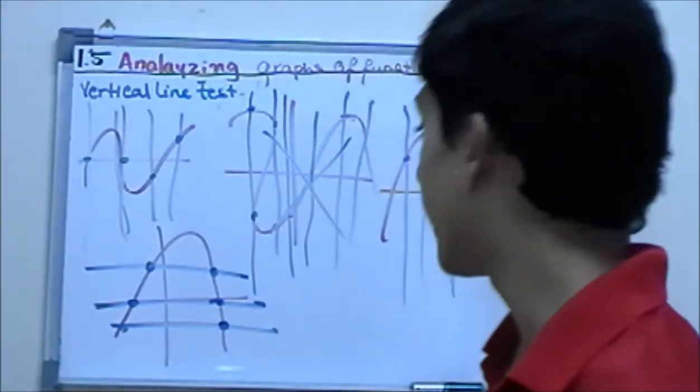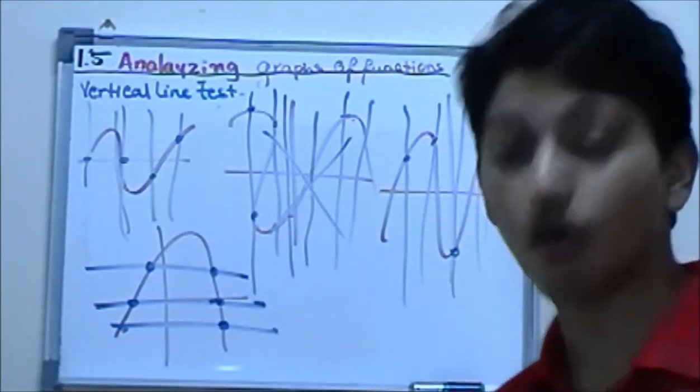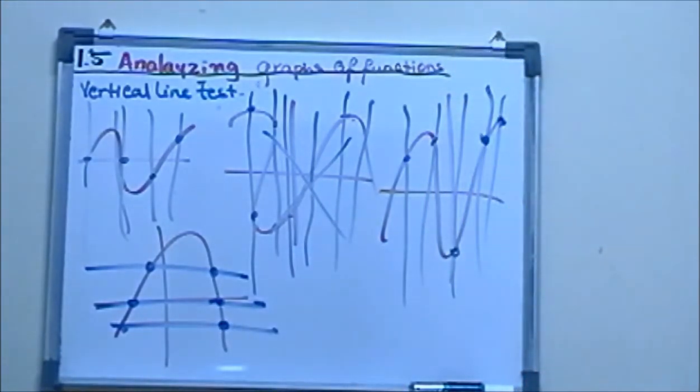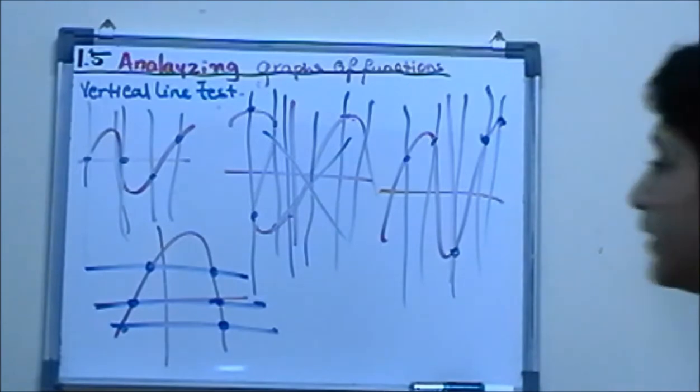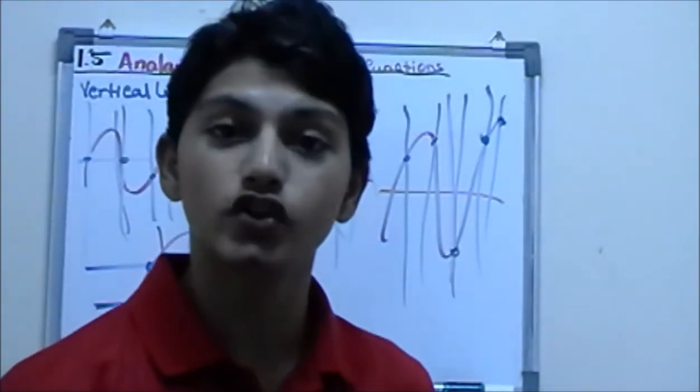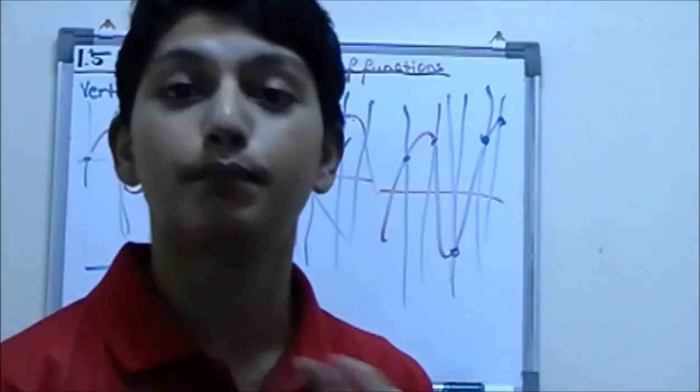Ha, I tricked you. I said vertical line test, not horizontal line test. When we have a horizontal line with 2 intersecting points, there's just more possibility of it becoming a function, and it's just possibilities.